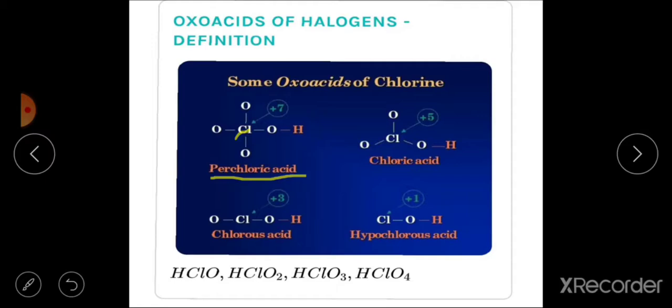Then second is chloric acid. Here this chlorine atom is bonded with 3 oxygens and the oxidation state is +5. Then chlorous acid, HClO2. This chlorine atom is bonded with 2 oxygens and the oxidation state is +3. Then hypochlorous acid, HClO. Here this chlorine is bonded with a single oxygen and the oxidation state is +1.